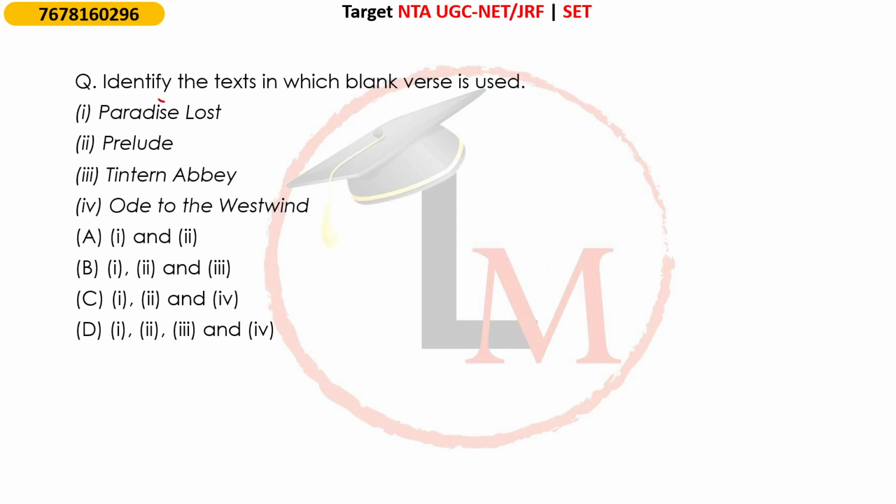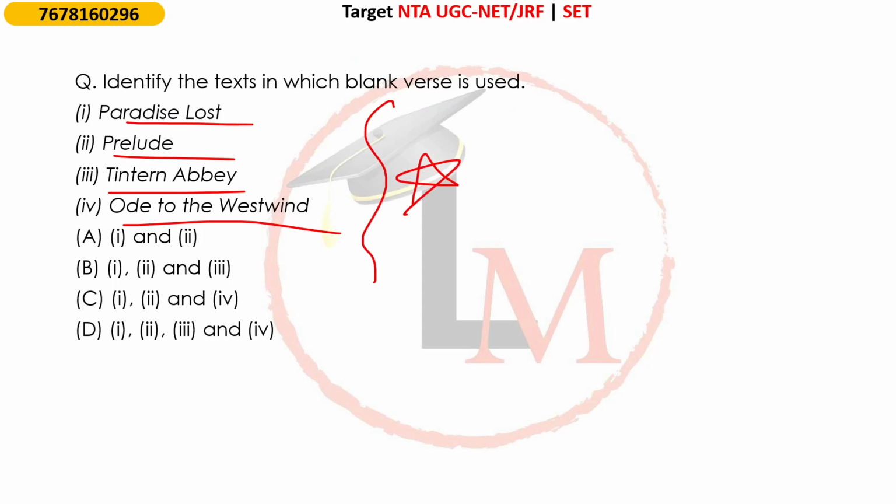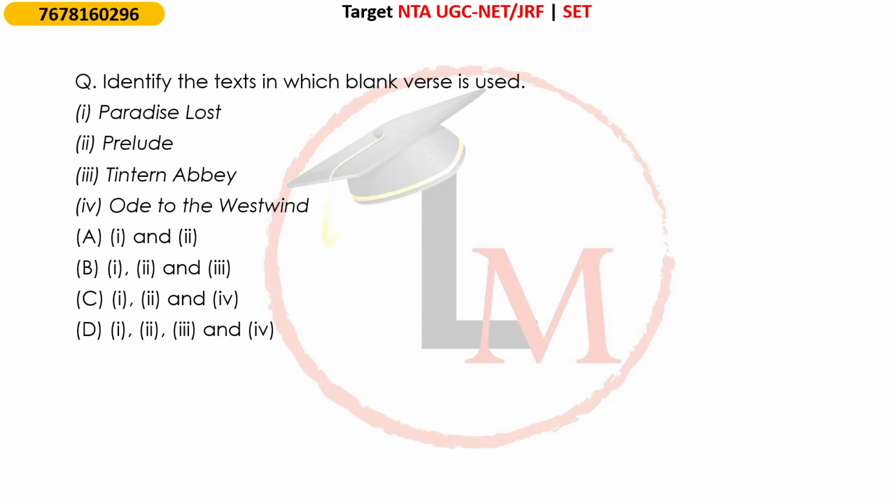Now next question: identify the texts in which blank verse is used. Paradise Lost, Prelude, Tintern Abbey and Ode to the West Wind. All of these are very famous poems, so you should know what verse form is used in all of these poems. So let's check some explanation.